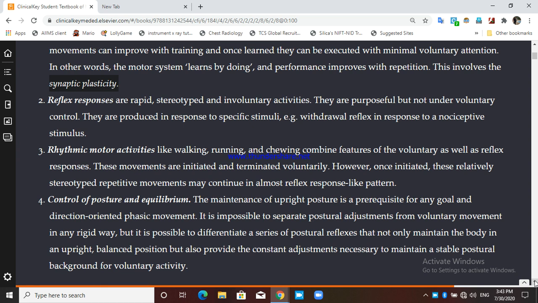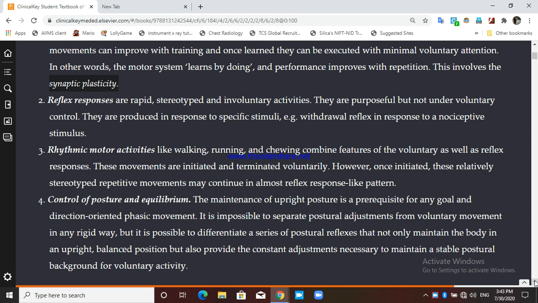It has been initiated, and it is on the run. It behaves like a reflex response, a pattern initiated at the motor neurons, somewhat like a reflex activity, but it's not actually a reflex. Okay, so it's a rhythmic motor activity.